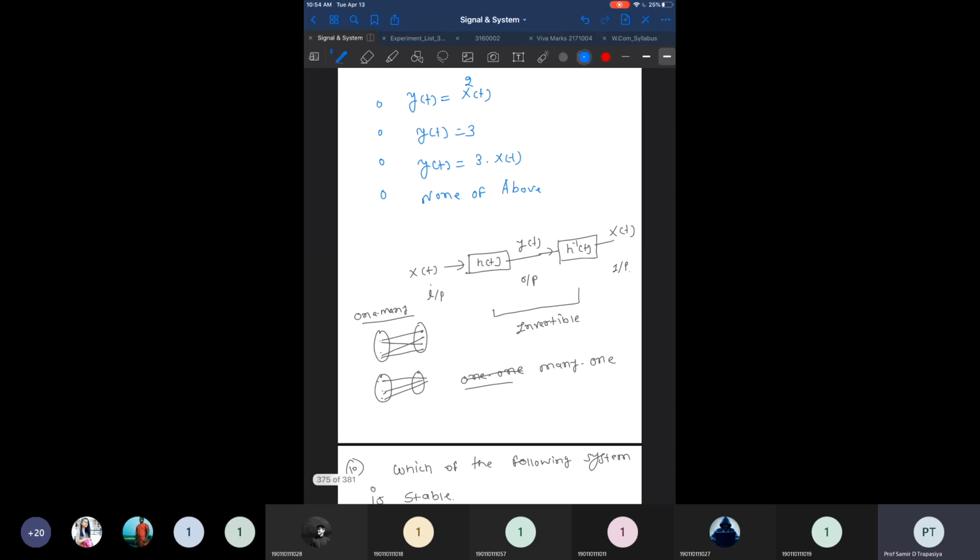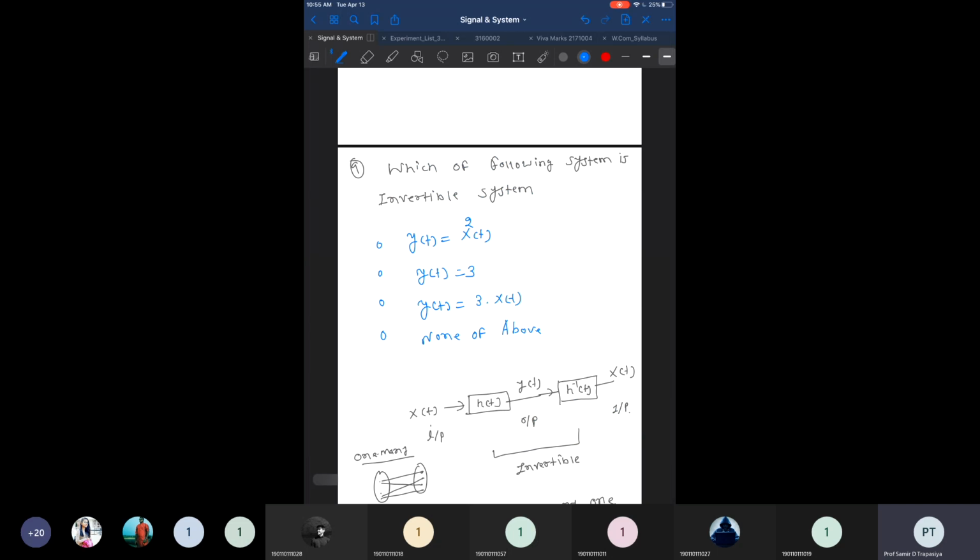So for invertible systems, what is important is that every invertible system has a one-to-one mapping. It means for one single unique input x of t, it is able to produce a single unique output y of t. So one-to-one mapping is required between the input signal and the output signal. Here we do not have one-to-one mapping because it is x square of t. If we take x of t as minus 3, we get 9, and x of t as 3, we get 9 again.